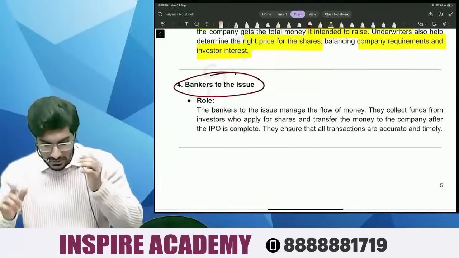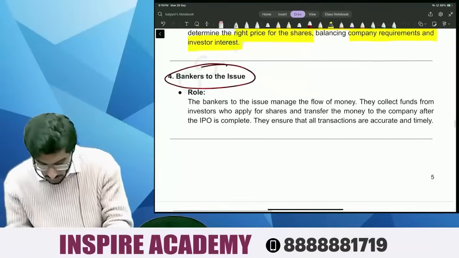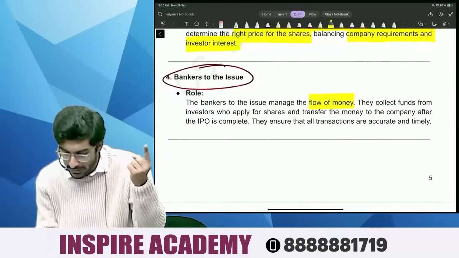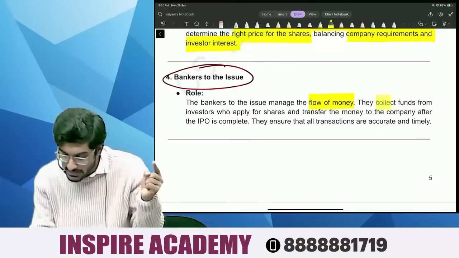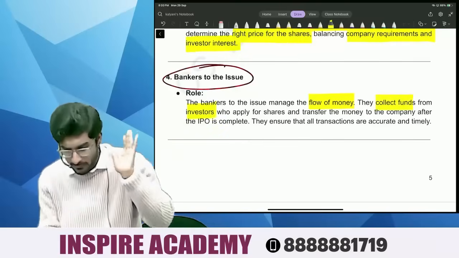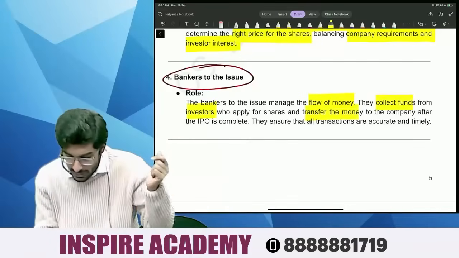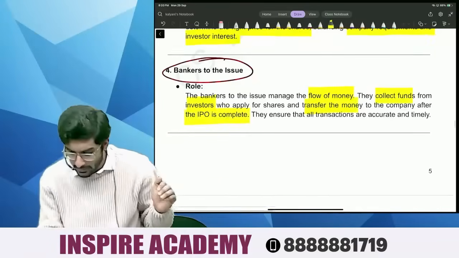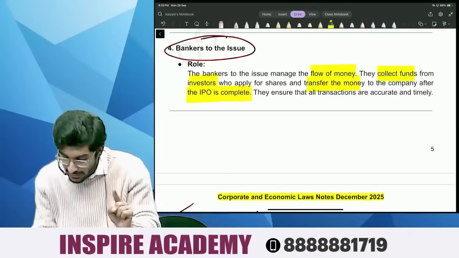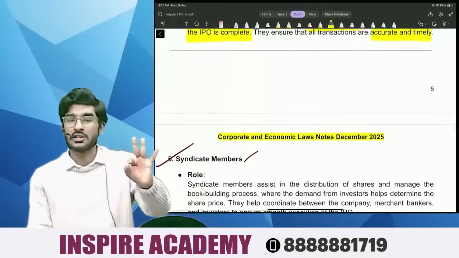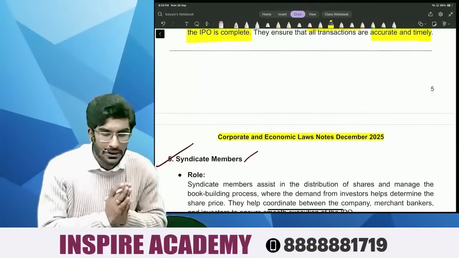Now let's read this. Bankers to the issue manage the flow of money. They collect funds from investors who apply for an IPO and transfer the money to the company after the IPO is complete. They ensure that all transactions are accurate and timely.